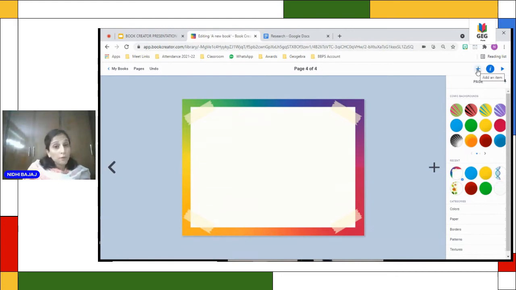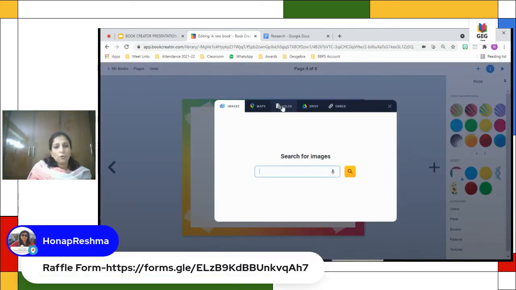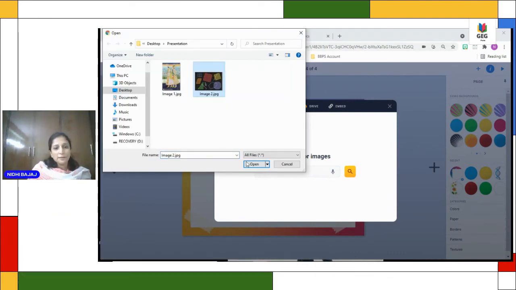Now Book Creator has a facility where you can link. You can make it really interactive by linking it to other educational sites. I'll just show you how to link that. So you can link it to GeoBoard, or any of the interactive sites. Kids really have fun in this.